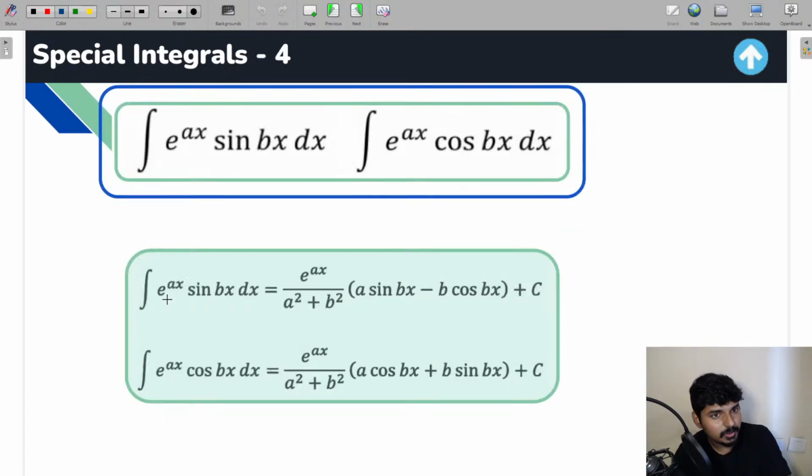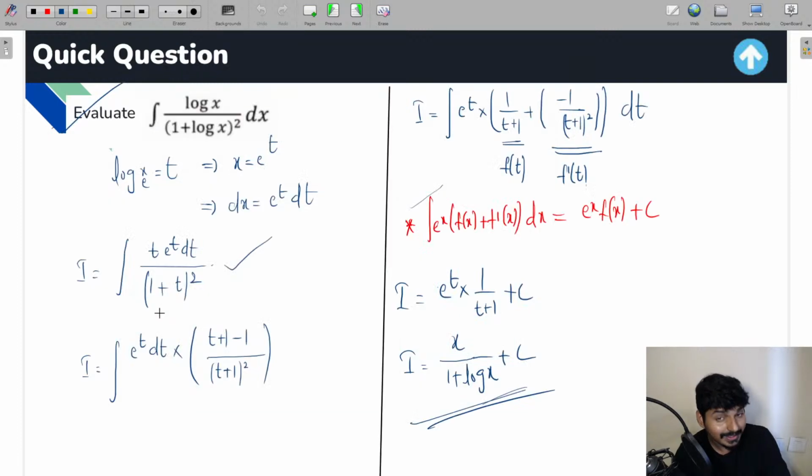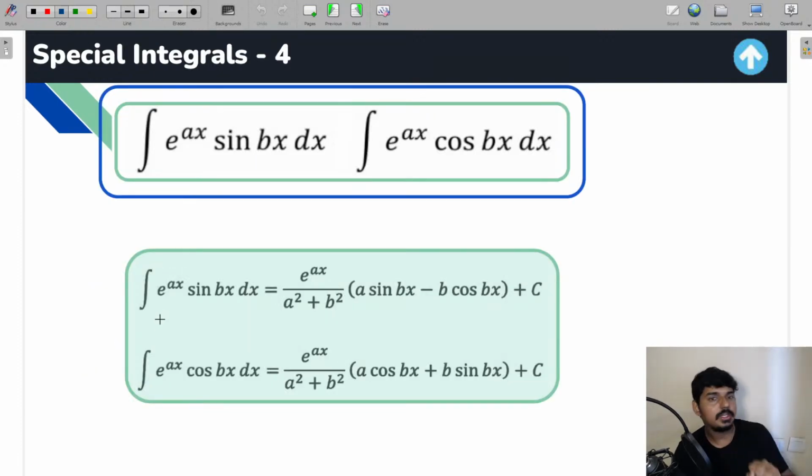So now let me go to another integral, which is related to the integration by parts. That is going to be this type of integrals. If you find integral of this type or this type, you can directly use the formula, guys, which is going to be e raised to ax by a square plus b square into a sine bx minus b cos bx. And if it is cos bx, you can write down e raised to ax by a square plus b square into a cos bx plus b sine bx.